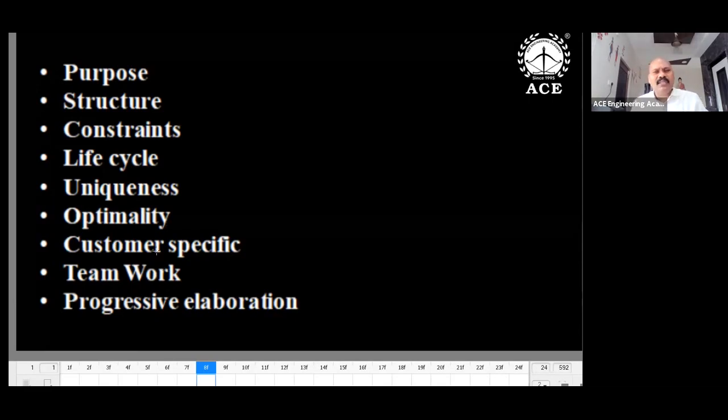Customer specific. All projects are customer driven only. Based on the customer's requirement only, we have the project. New software development depends upon the client's requirement only. New database creation depends upon the client's requirement. So based on client requirements, based on customer requirements only, the project is generally carried out.